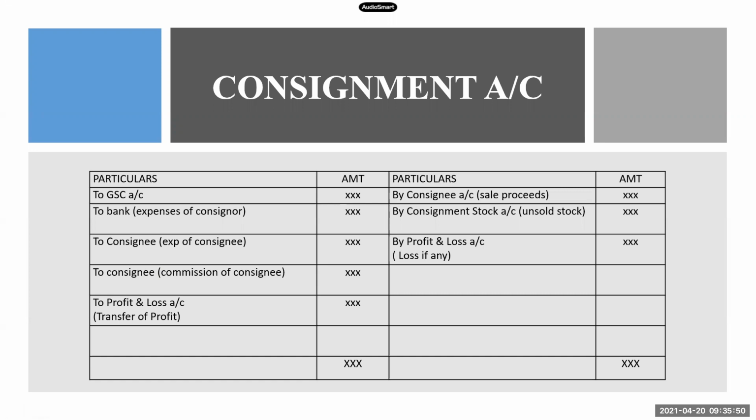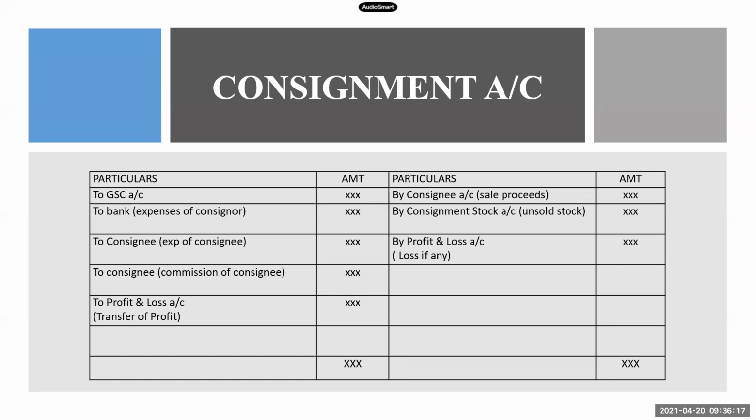Now, after that, we need to value the unsold stock. As I told you, unsold stock is something which we are getting back, so that will be credited to the consignment account. So I'm crediting it by consignment stock account. And remember, unsold stock is also called consignment stock. Does anyone have a doubt?